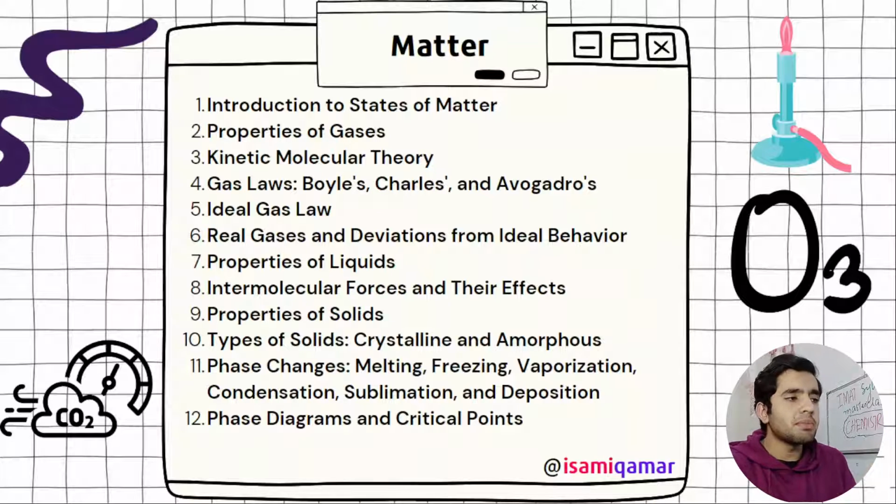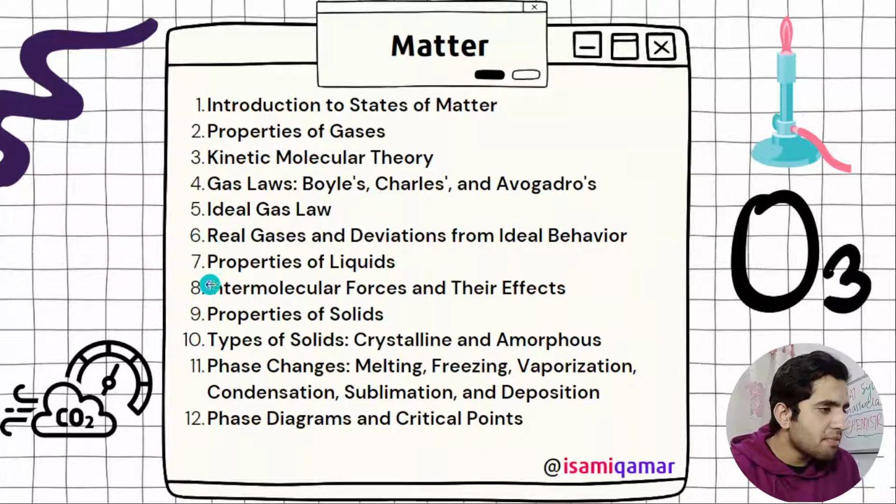So now in matter we have to cover an introduction to states of matter, then properties of gases, then kinetic molecular theory, the theory that best explains the properties of gases. Then we have gas laws: Boyle's law, Charles's law, and Avogadro's law. Combining these laws makes the ideal gas law, that is PV equals nRT. We are going to cover that. Then real gases and deviation from ideal: what are real gases and ideal gases.